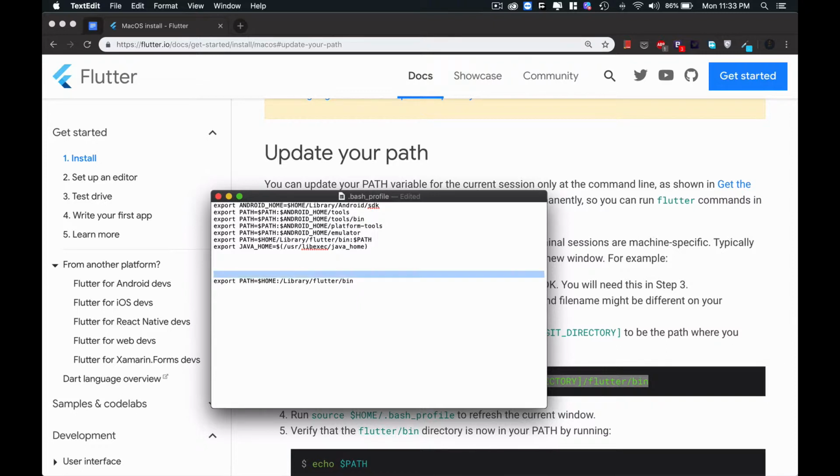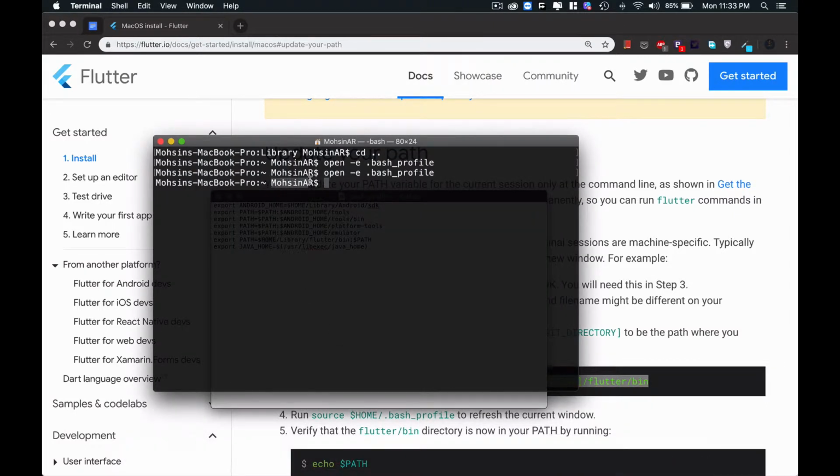But in my case I have already set the path in the .bash file, so I will just remove this one, and this is my path. So export PATH equal to $HOME. If you want to see what is home in your case, press $HOME. Now this C:\Users is a directory, this is my home directory.